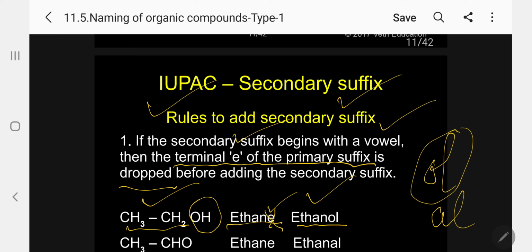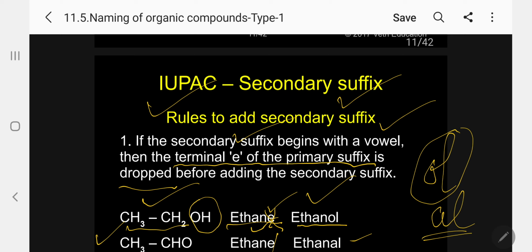Same way, the common name is acetaldehyde. So how to name it by IUPAC? 2 carbon as usual, ethane. The functional group is CHO, AL. So drop E, add AL, ethanal.